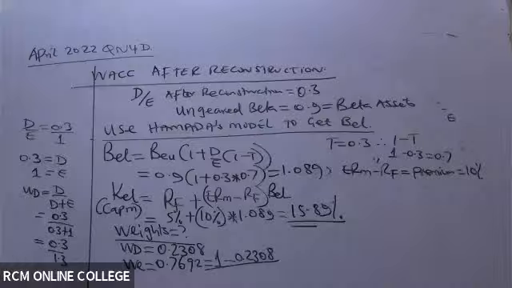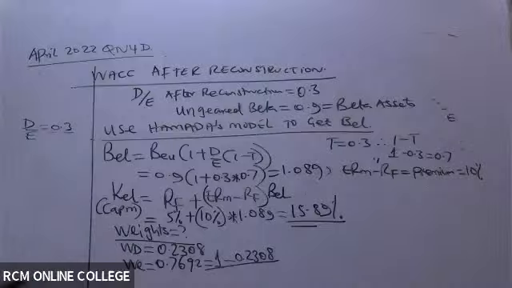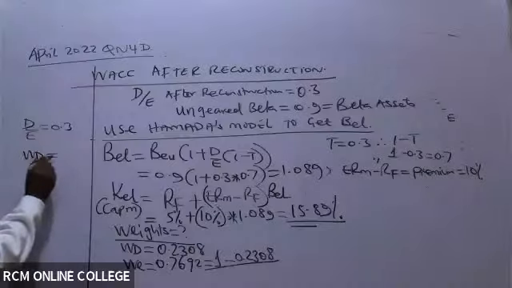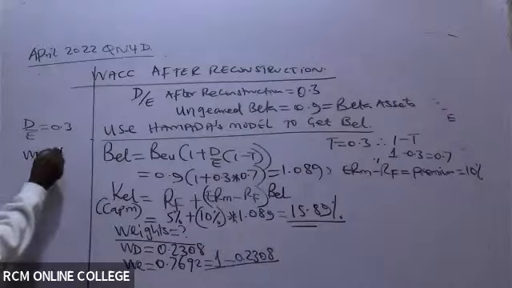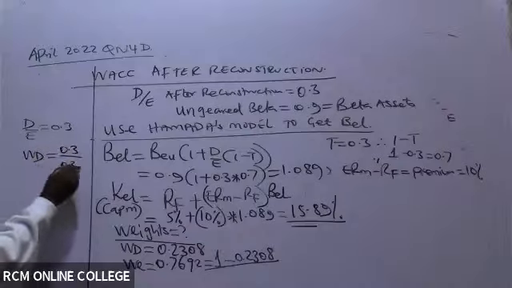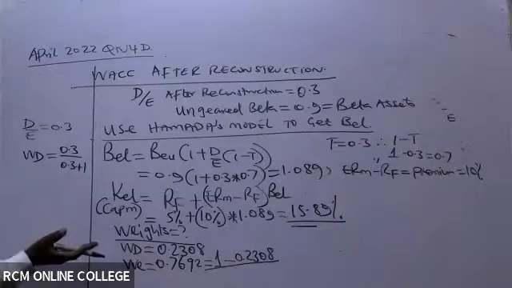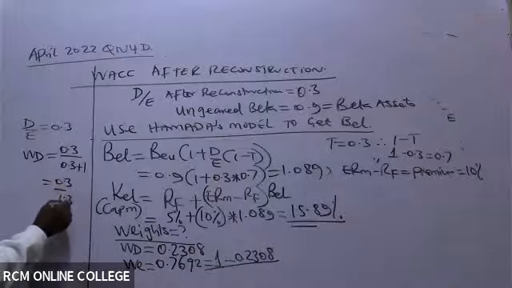But now remember, there is a shortcut to this. You simply look at the D over E given. Whenever you see D over E is 0.3, then to get the weight of debt, the gearing ratio, you take 0.3 the way it is, all over the same 0.3 plus 1. Always you add 1. Don't ask me where the 1 is coming from. You always keep on adding 1. So this will be 0.3 over 1.3.